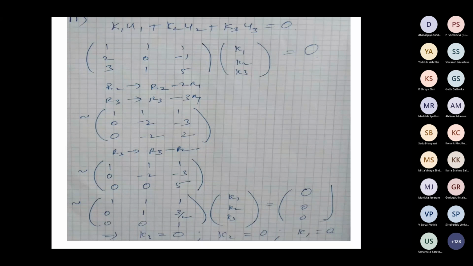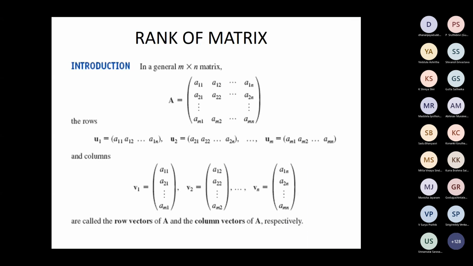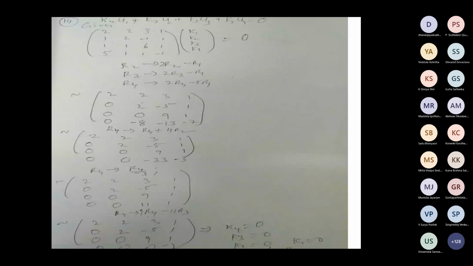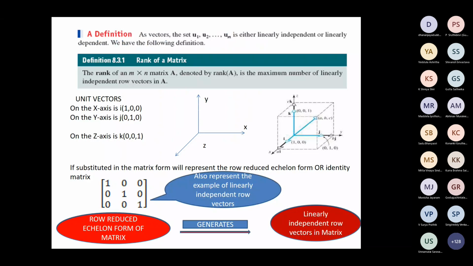Okay. In fact, I think we have tried the 11th. The solution is here. The 11th one is linearly independent. We have solved it. Is that clear? Without seeing, please try. This is the solution of the 14th one. The 14th also is linearly independent. The 13th I have not solved. You can try that and just go through it. So I think we can stop here. Then we'll go to the next important point later.